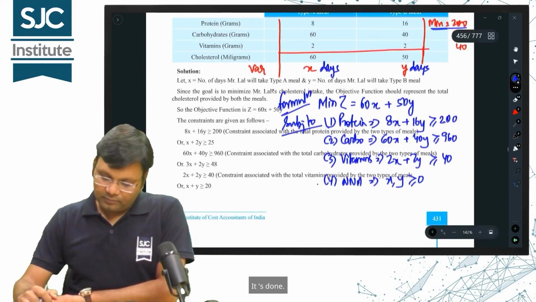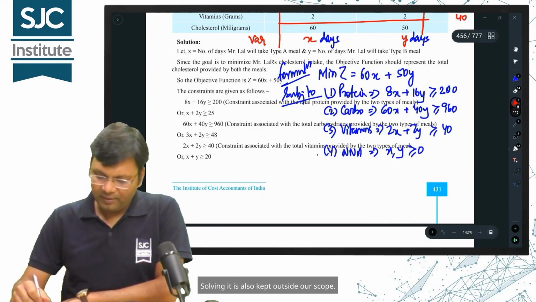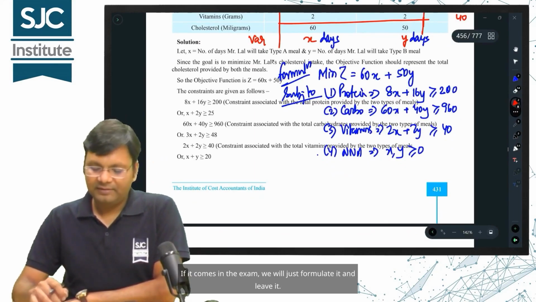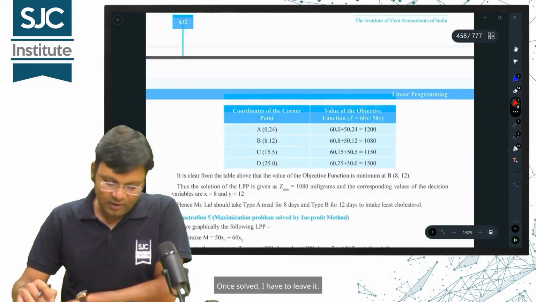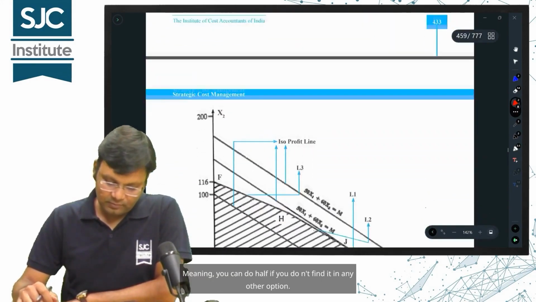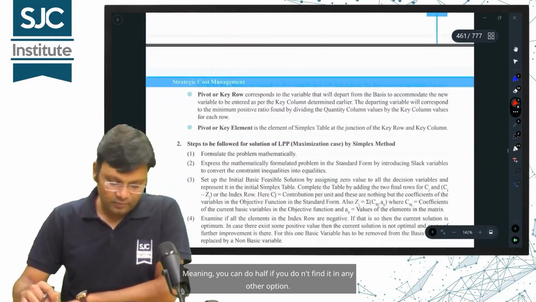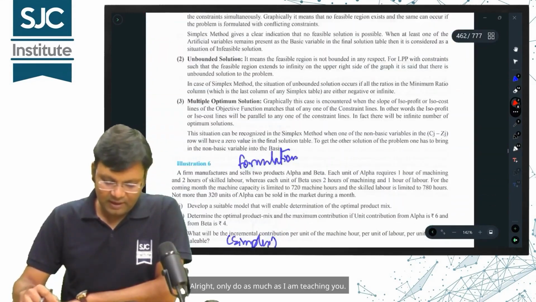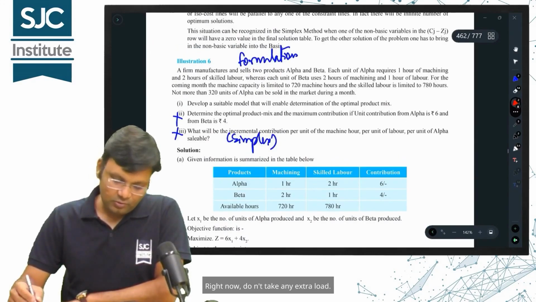It's done. Now we can solve this, but solving it is kept outside our scope. If it comes in the exam, we will just formulate it and leave it. You can do half if you don't find it in any other option. Only do as much as I am teaching you. Right now, don't take any extra load.